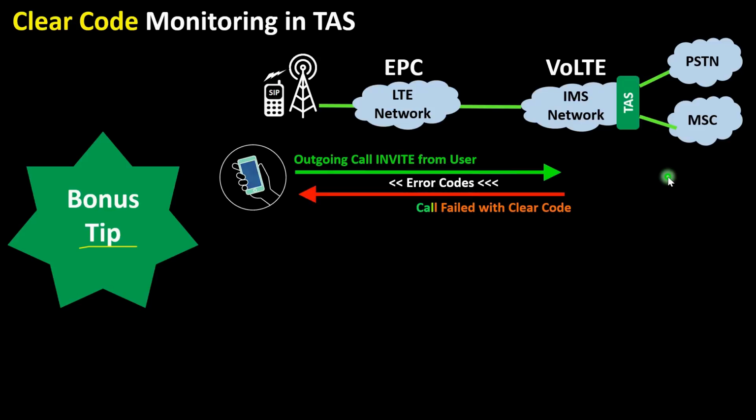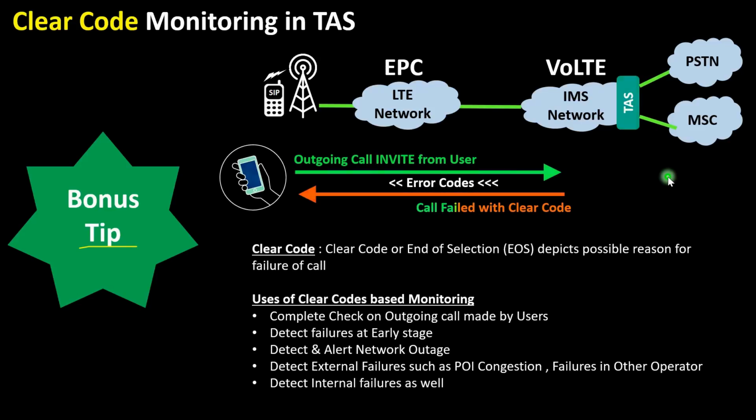Clear codes, or end of selection reports, depict the possible reason for failure of a call. This is a complete list of clear codes which tell us the exact reason why the call has failed. Let's take an example. If we see a sudden spike in CC34, which is no circuit channel available, this shows congestion in the network where calls are not able to move ahead.